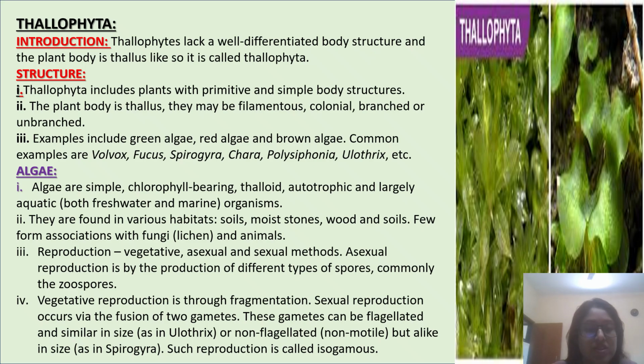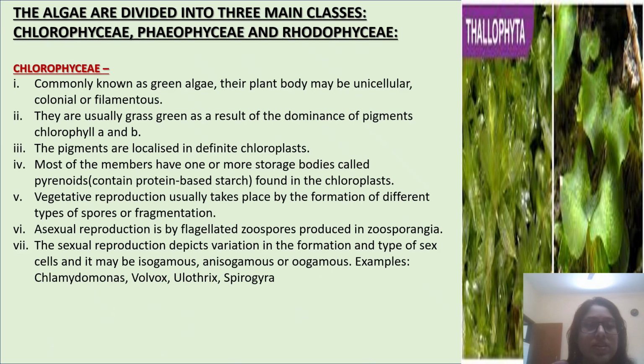Sexual reproduction occurs via the fusion of two gametes. These gametes can be flagellated and similar in size as in Ulothrix, or non-flagellated, non-motile, but alike in size as in Spirogyra. Such reproduction is called isogamous. The algae are divided into three main classes: Chlorophyceae, Phaeophyceae, and Rhodophyceae.